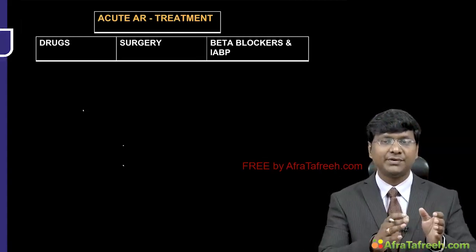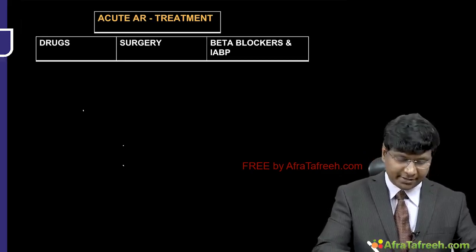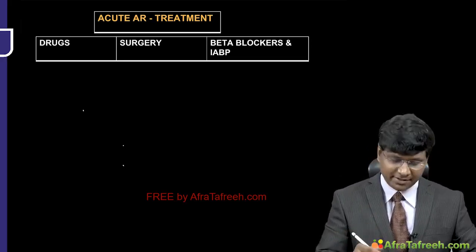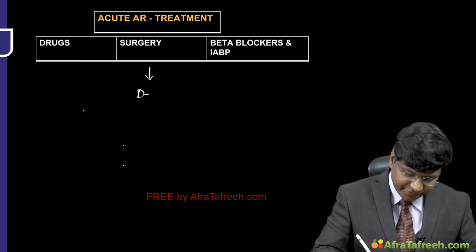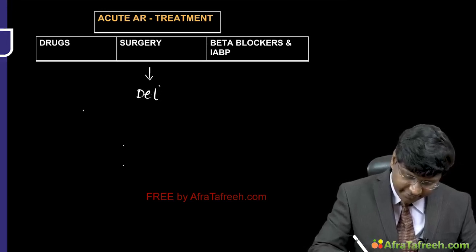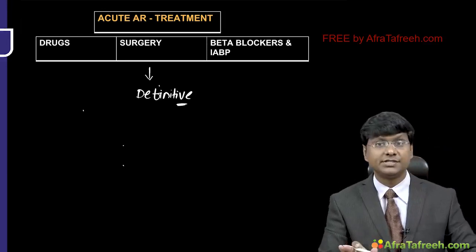So, we have an acute AR and then the chronic AR. How do you treat the acute AR? We have two options, one is drugs and the other one is surgery. But remember, the definitive treatment for the acute aortic regurgitation is the surgical treatment.